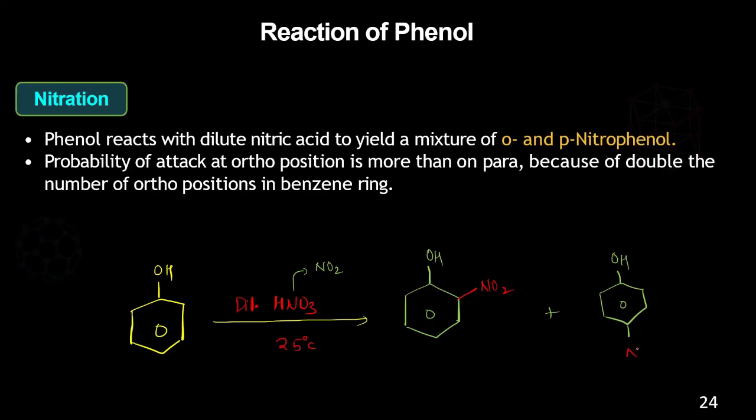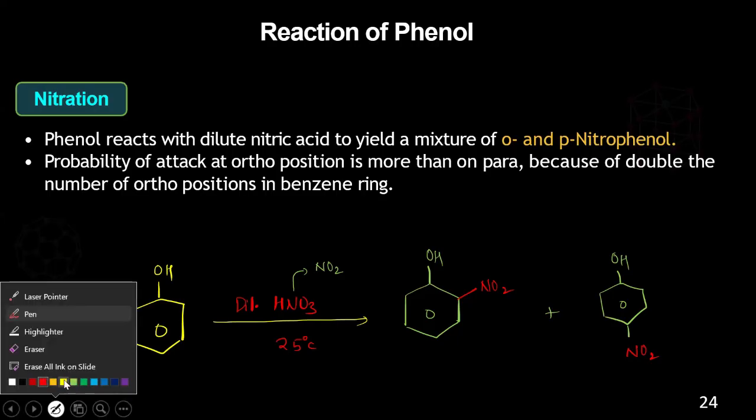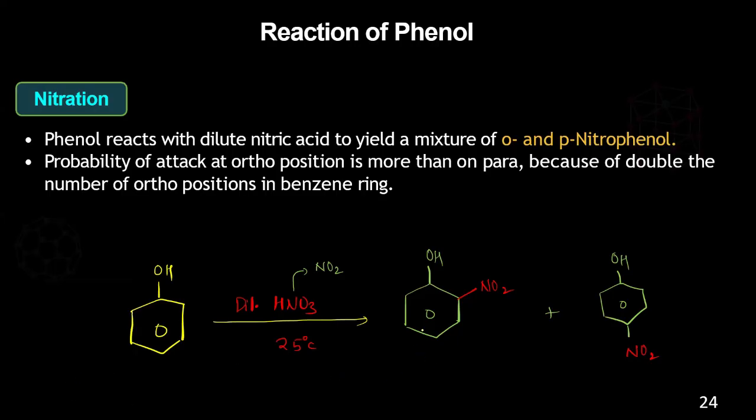Okay, but which one will be the major product and which one will be the minor product? This one will be the major product and this one will be the minor product. Why? If you see here, the 100% is not forming. So it's not a complete reaction because they cannot form these compounds completely. They will only form to some extent. That's why it's 30 to 40% and this is 15%.